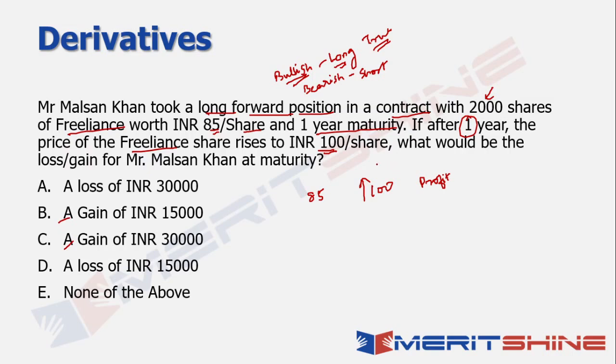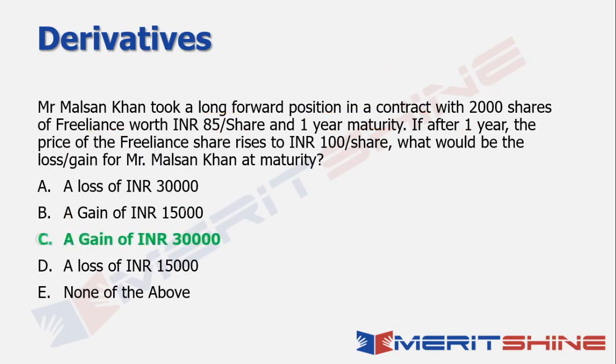Now, how much gain will happen? That will be derived by the differential between the future price and the current price. This differential is 15 per share. Multiply by the number of shares, which is 2,000. That gives me a 30k profit, and that's the answer in this case, right? So the gain for Mr. Balsan Khan at maturity will be rupees 30,000, and that's the answer in this particular case. Right, let's move on to the next question now.